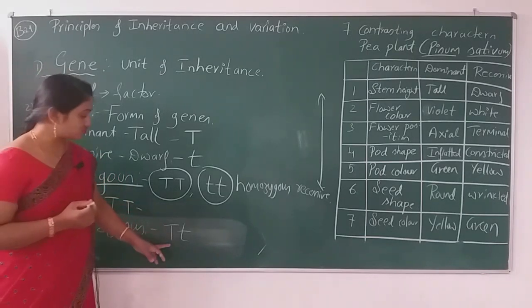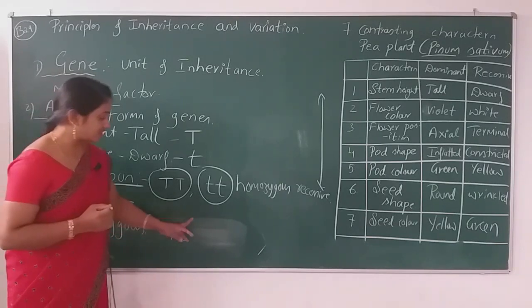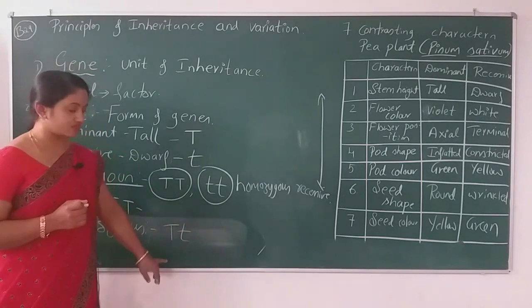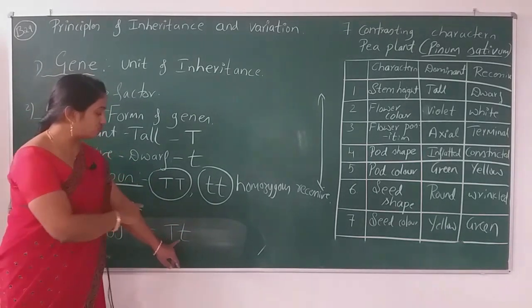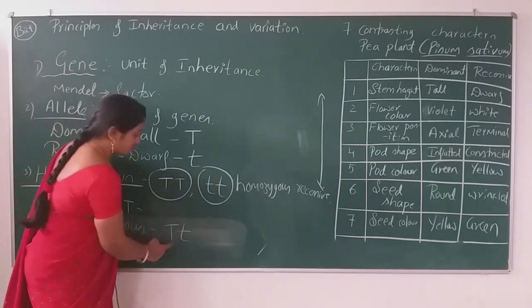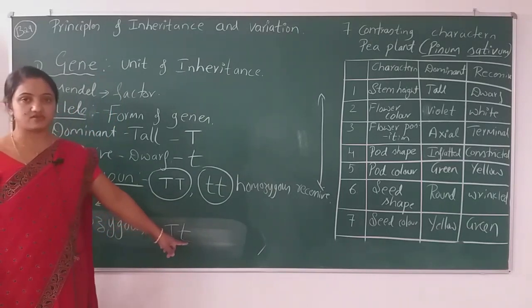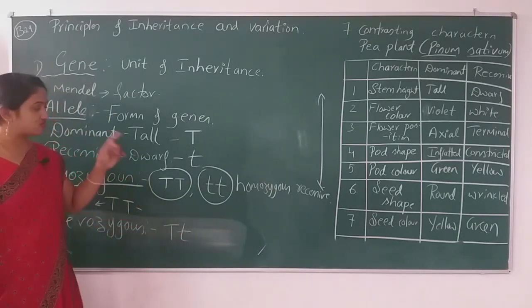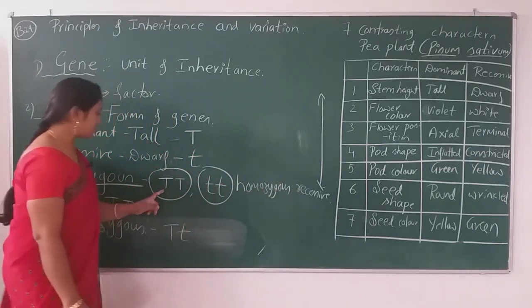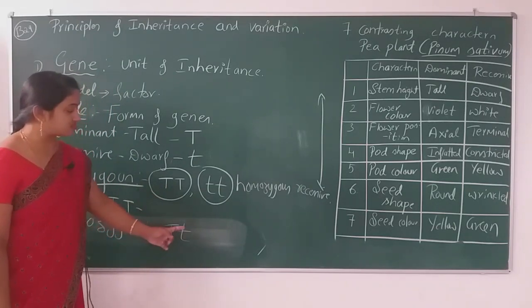Why? As I told you, whenever the dominant character is there in an organism, only that is expressed. The recessive does not express. Why? Because the dominant gene suppresses the recessive gene. So while describing, as I told you, we say homozygous recessive, homozygous dominant. But here we need not write the dominant one.